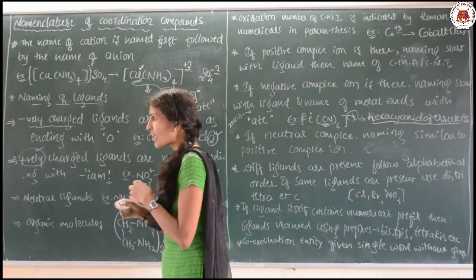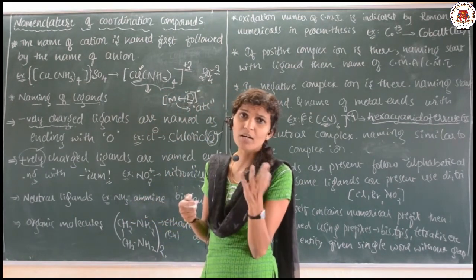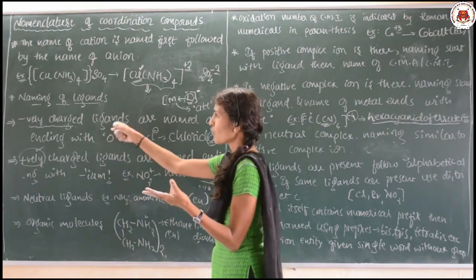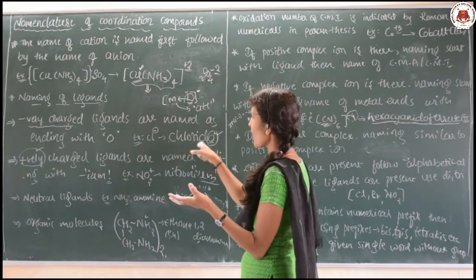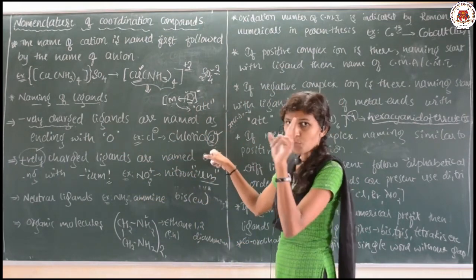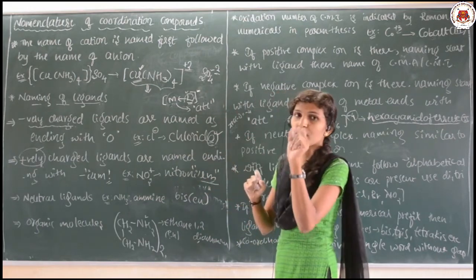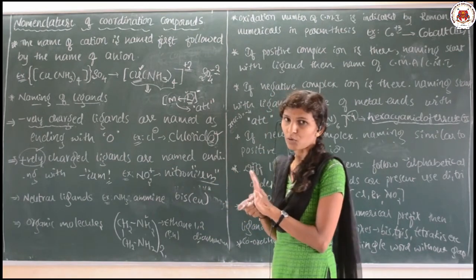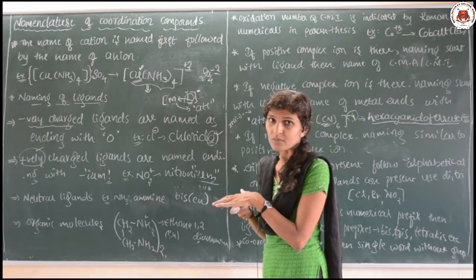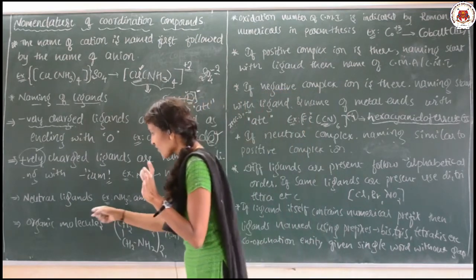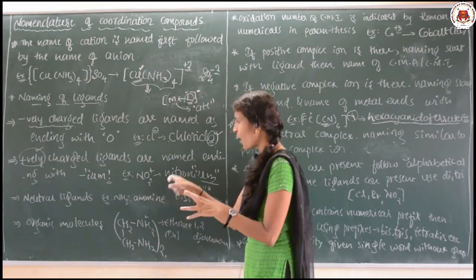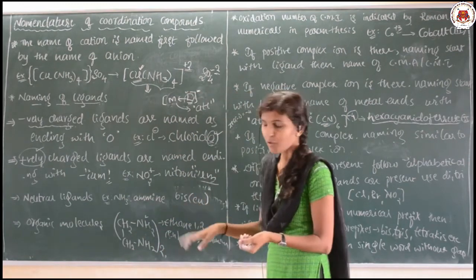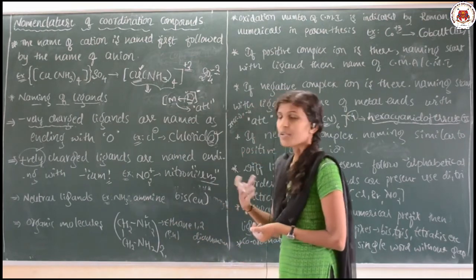Next, while naming the ligands, ligands are of 3 types: positive, negative, neutral. First, you go for negative. If it is negative, you end that with the letter O. If it is positive, end that word with IUM. Then you can ask me how we have to identify positive and negative. Already I have given the list of the ligands that you need to remember. If it is neutral, it is the common name. No need to add any O or IUM to it. And if an organic molecule is there, that particular naming will be used, like ethane-1,2-diamine.